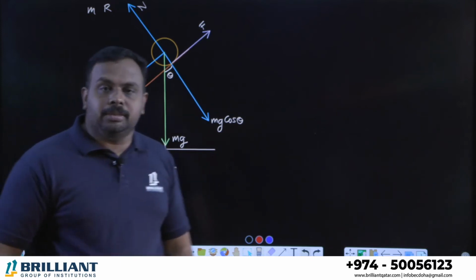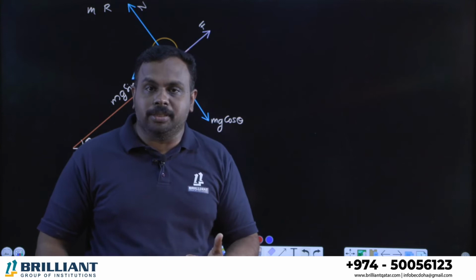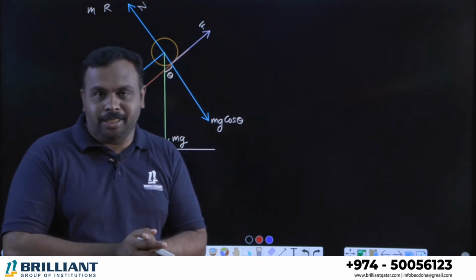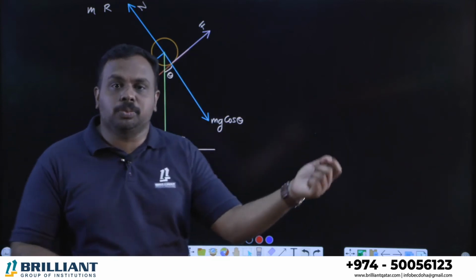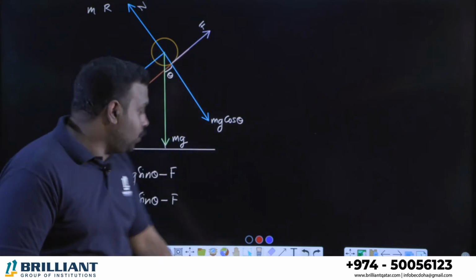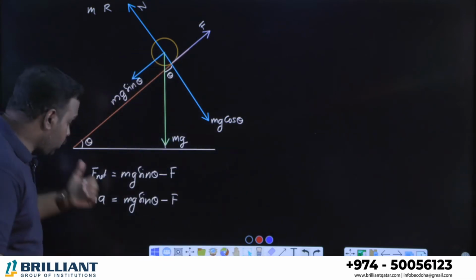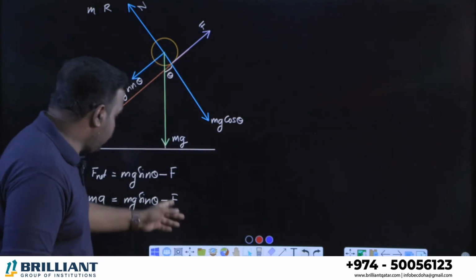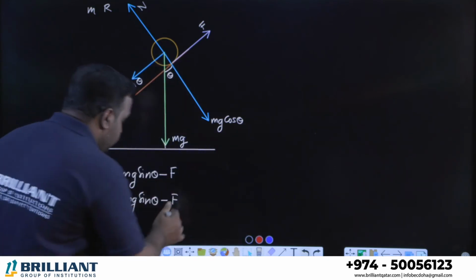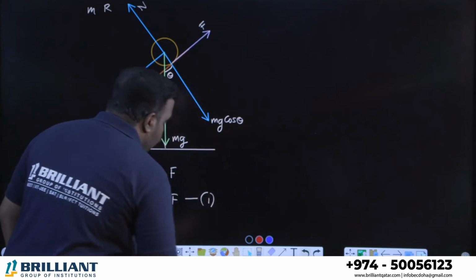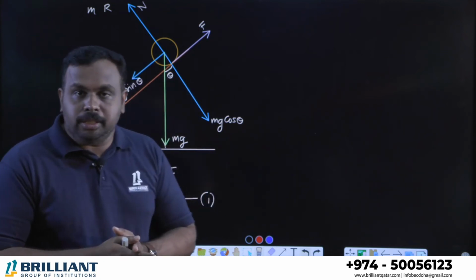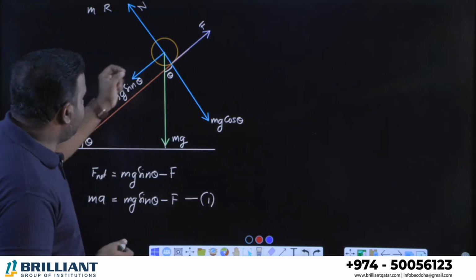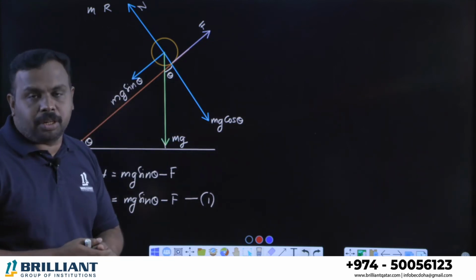What is a here? a is the acceleration of the body. That's the quantity we have to determine. Based on that quantity, we can say which body will reach in the shortest time. So ma is equal to mg sin theta minus F, where F is friction. Take it as equation number 1. Clear? Right. Now we have to find the frictional force.